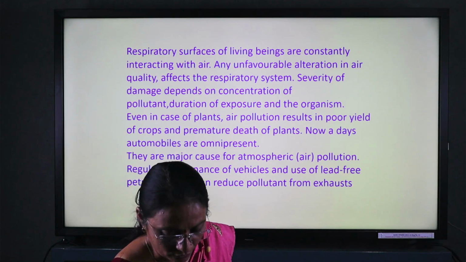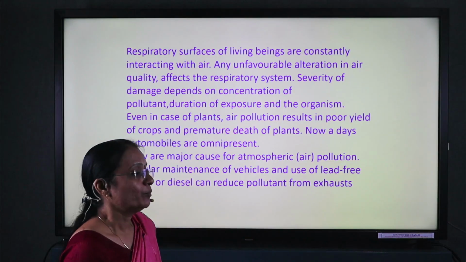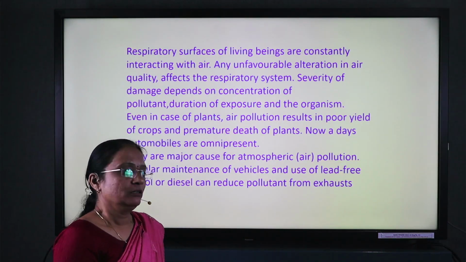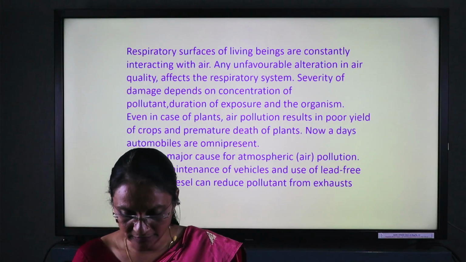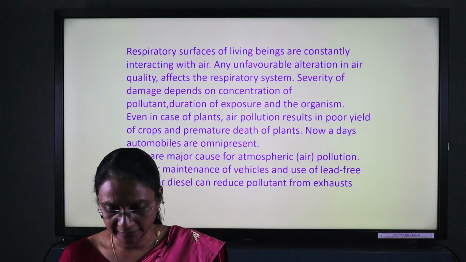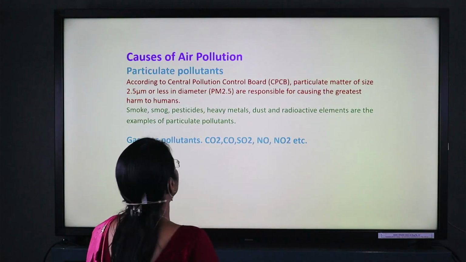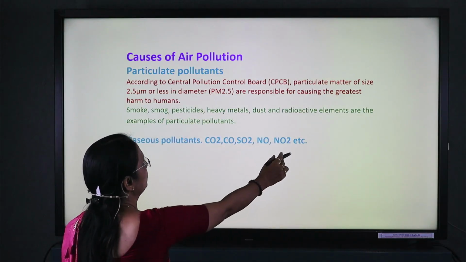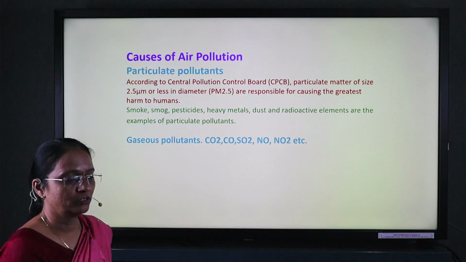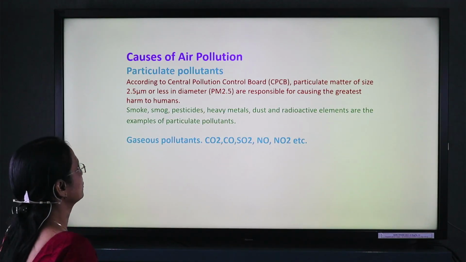What are the effects of air pollution? Apart from that, the gaseous pollutants, that is carbon dioxide CO2, SO2, and NO2, are also responsible for causing air pollution.